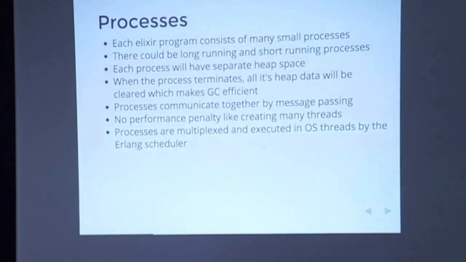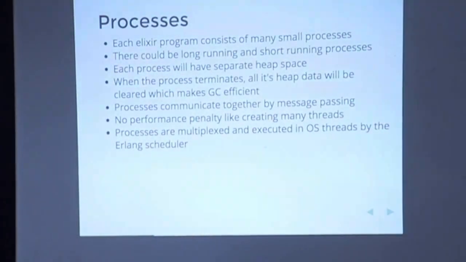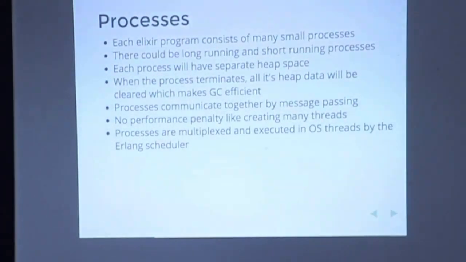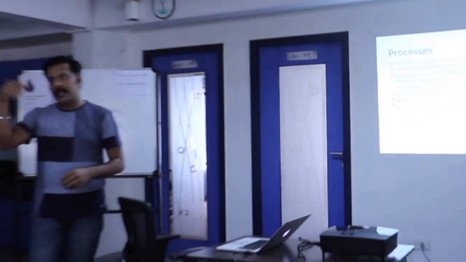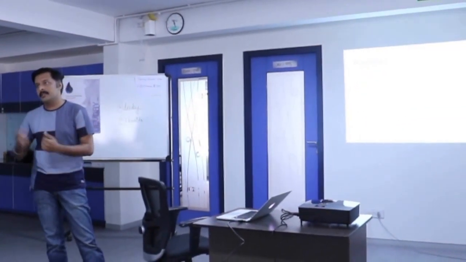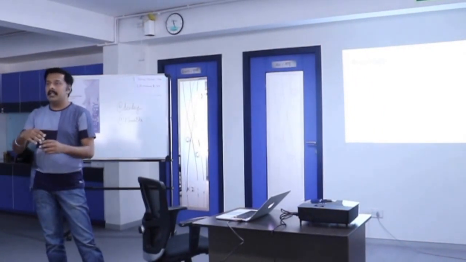So basically, if you look at any system, it has a fixed set of cores. Let's say my laptop has 4 cores or 8 cores, whatever it is. So technically, only 8 executions can happen at a time. But you are free to spawn off like 1,000 or 2,000 threads, and the Erlang VM internally makes sure that only 8 execute at a time. And then it has something called reductions. So based on that, it schedules different processes.